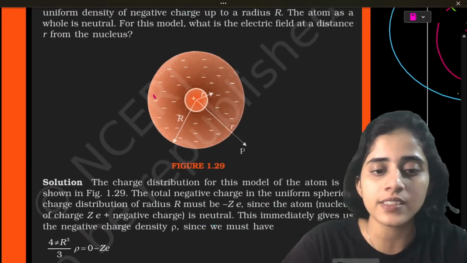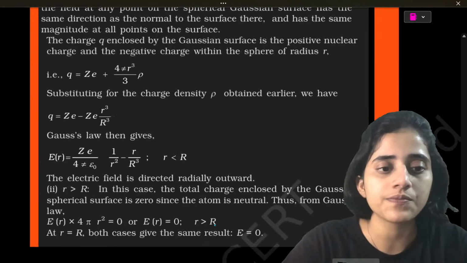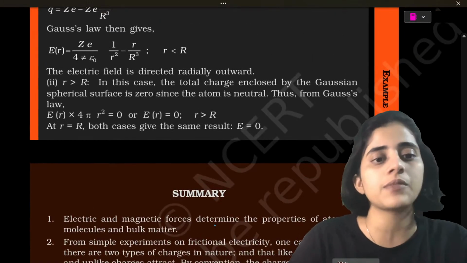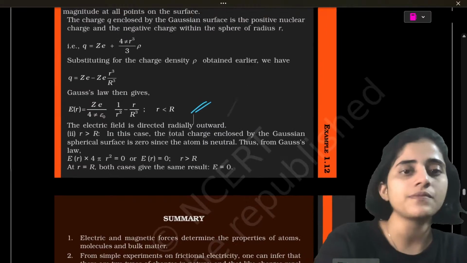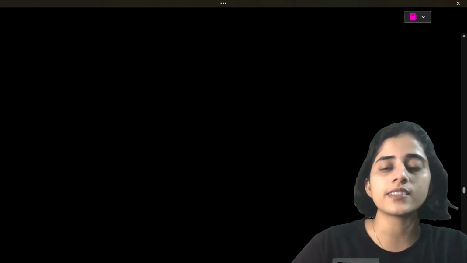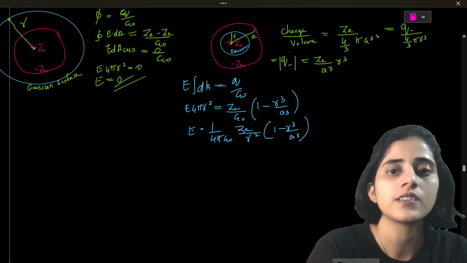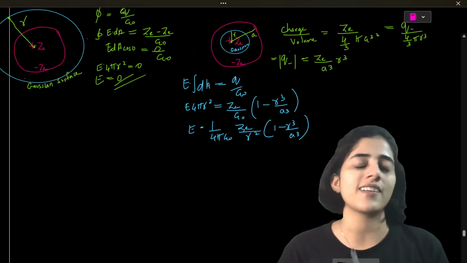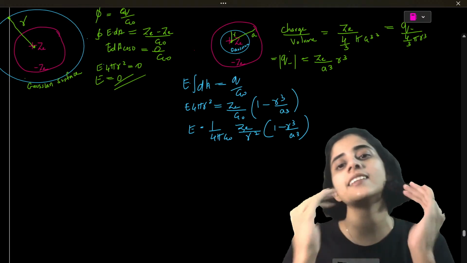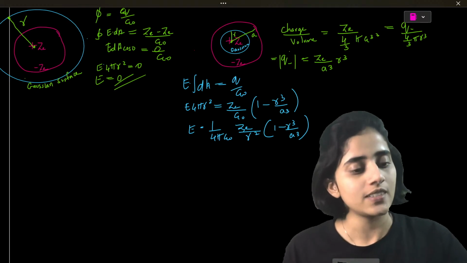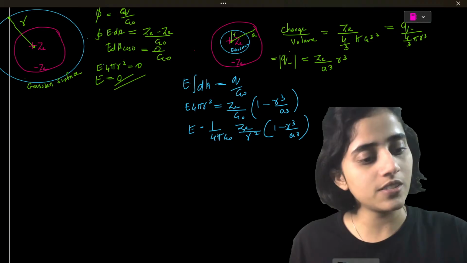Is that the final answer here? Yes, same thing. Okay. So this is what you should do for a Gaussian surface inside and outside. Is this clear to all of you?